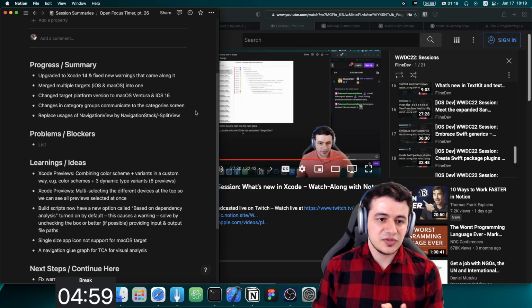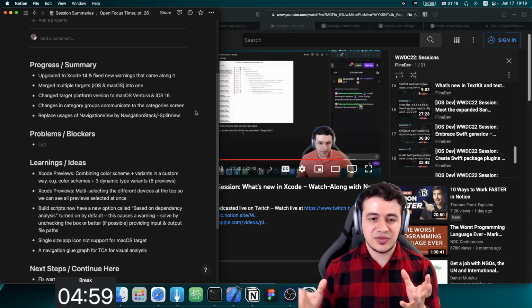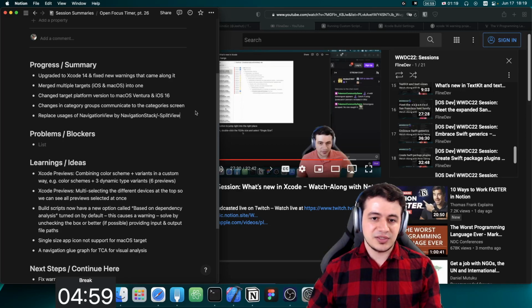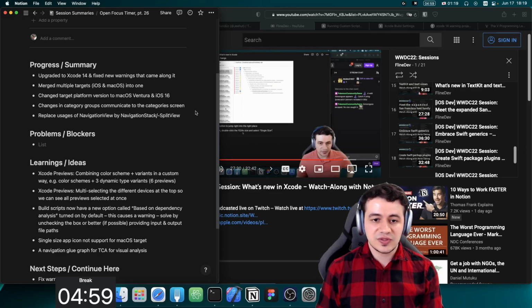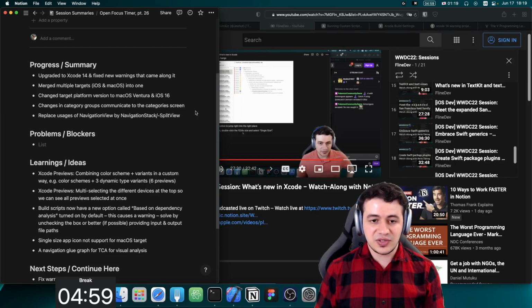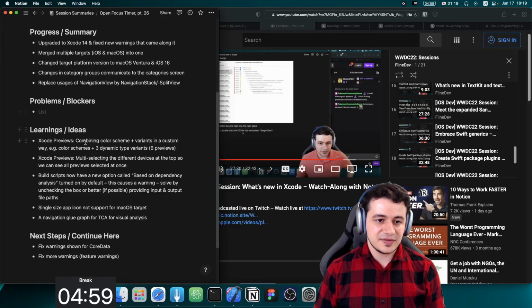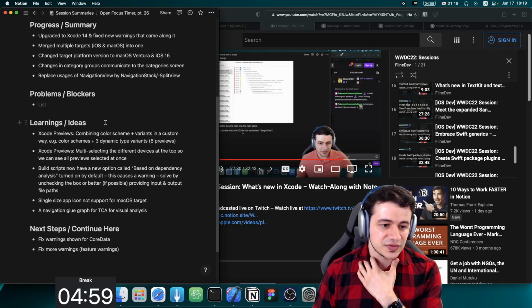So let me continue the summary here. Replace usages of navigation view by navigation stack and split view. So we have two views now. Basically, navigation view was split into two, and both of them also have now more capabilities like navigation destination. And we're going to figure that out also in the next streams. So I'm going to fully use iOS 16 SwiftUI 4 here in the stream until we are ready with this app to be released, which is not going to happen before September anyway. So yeah, that's that. Learnings.